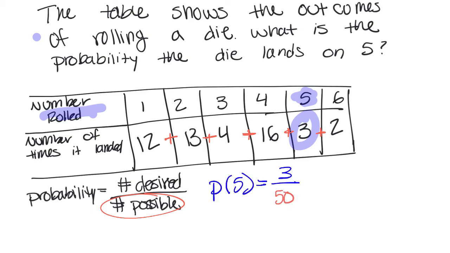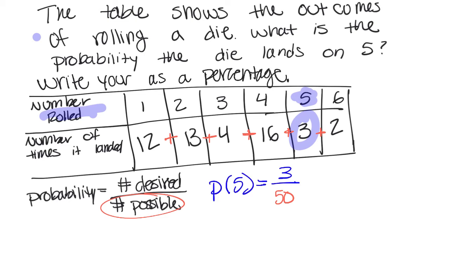Let's practice. Let's write our answer as a percent. So I'm going to take 3 divided by 50, which is 0.06, times 100 is 6%. So there's a 6% chance that the die will land on 5, based on the table of what someone actually did.